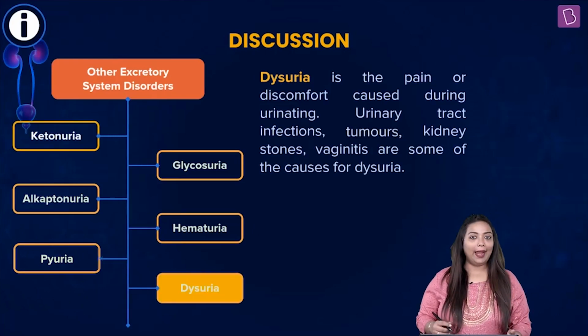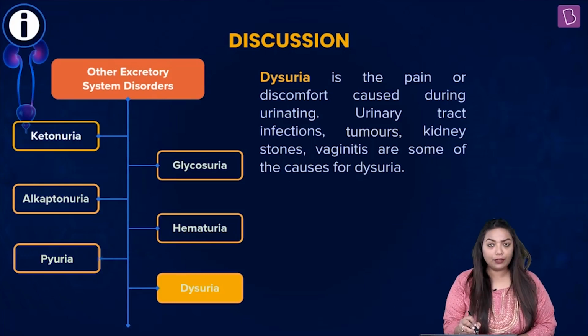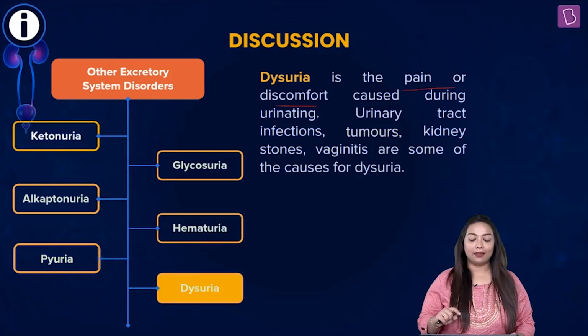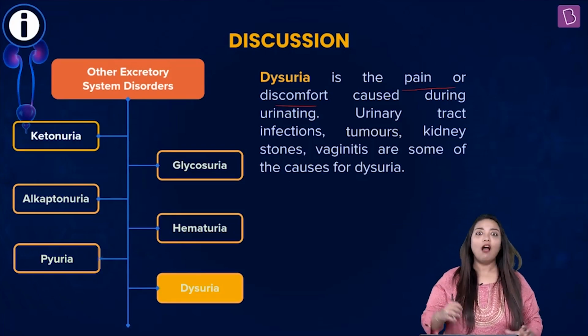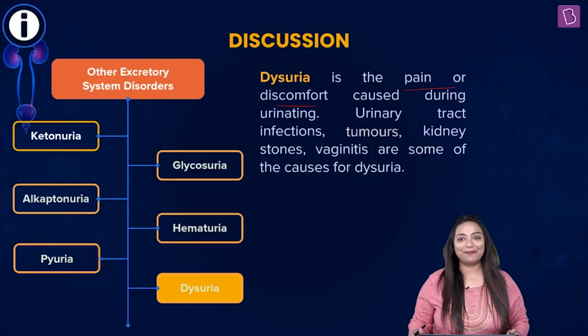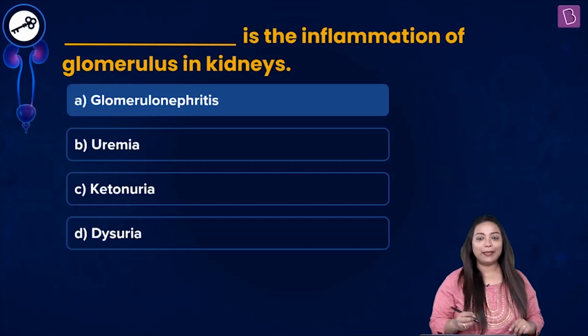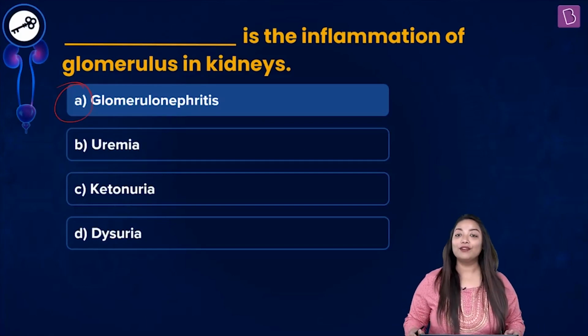And finally, you had dysuria, which is nothing but painful urine. See, dysuria is a pain or discomfort caused during urinating. Now, urinary tract infections, tumors, kidney stones, vaginitis are some of the causes for dysuria. All right, easy? Well, since you already got the answer in the first go, let's pick this up formally and say yes, option A is the correct answer for this particular question.